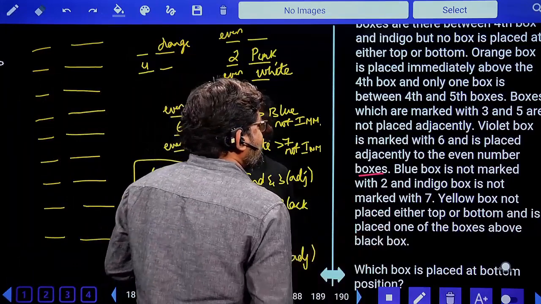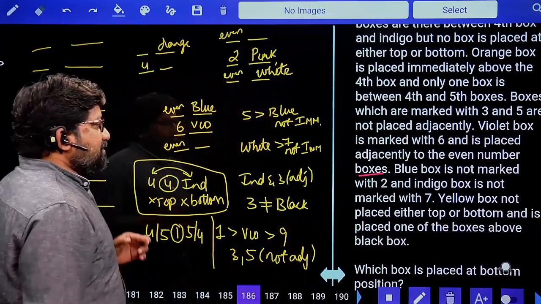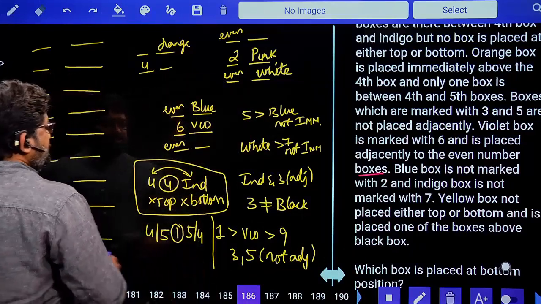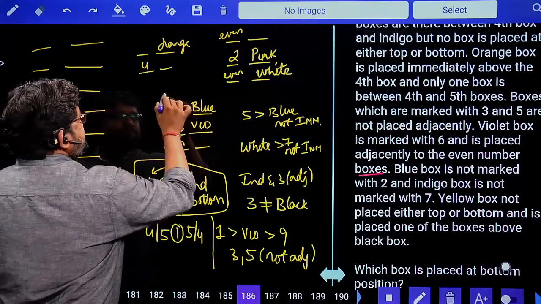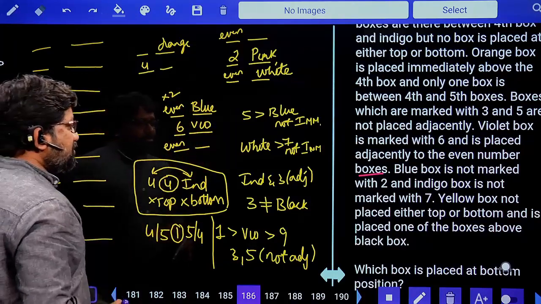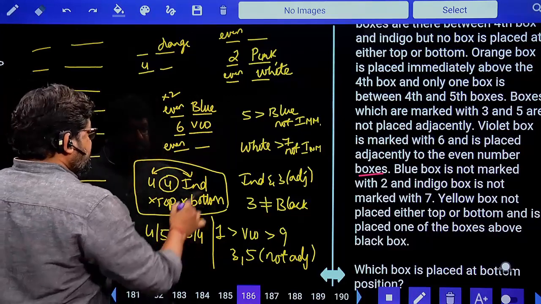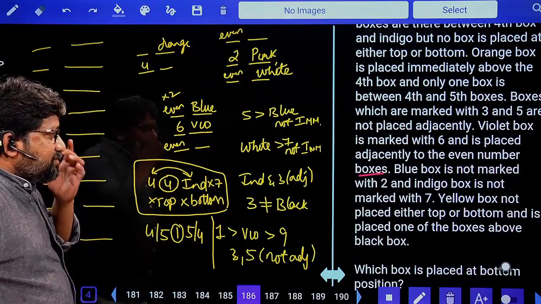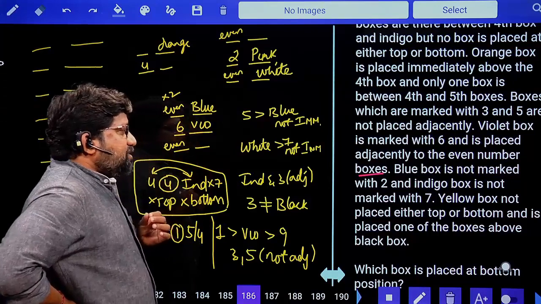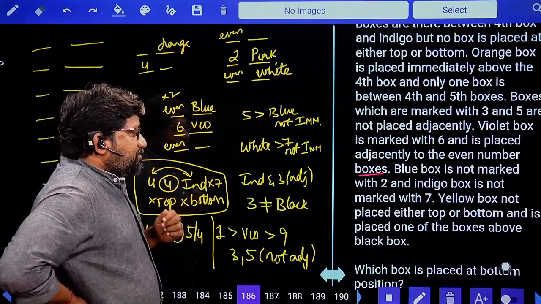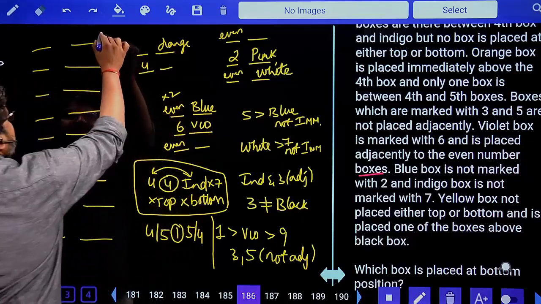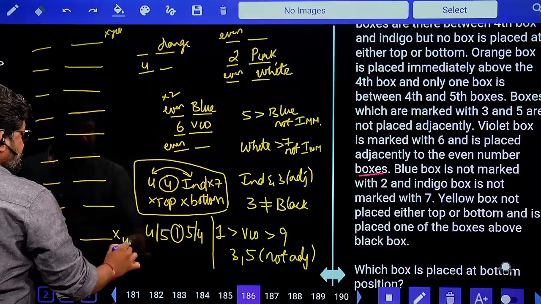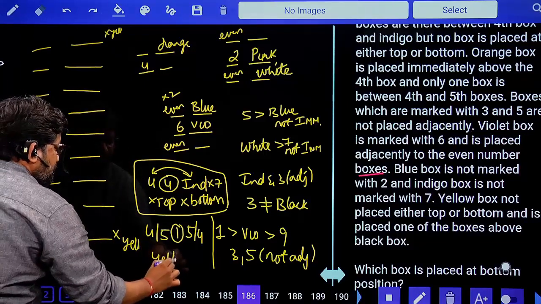Blue box is not marked with 2, and indigo box is not marked with 7. So blue is not 2. Next, indigo. We have some information about indigo. Indigo is not marked with 7. Yellow box is not placed either at the top or the bottom and is placed one of the boxes above black box. This is not yellow, or this is not yellow, and this yellow is coming before black.